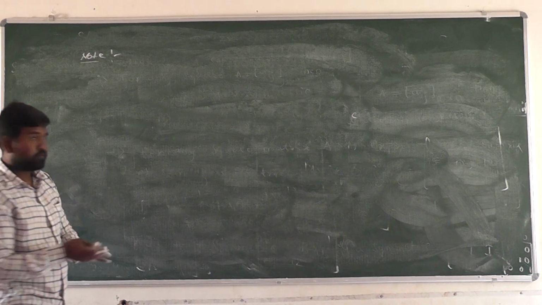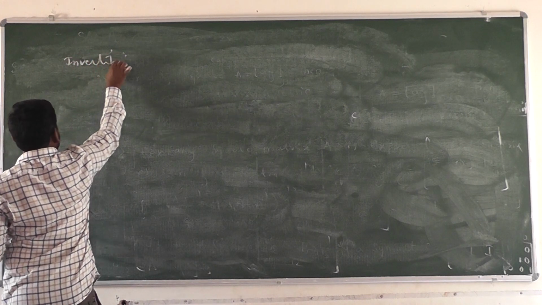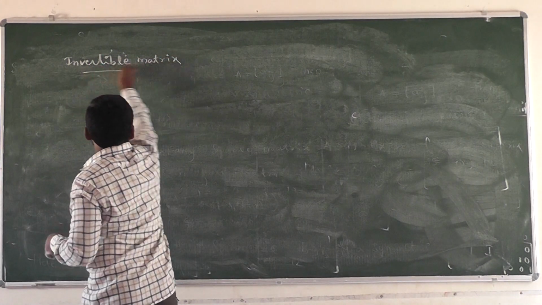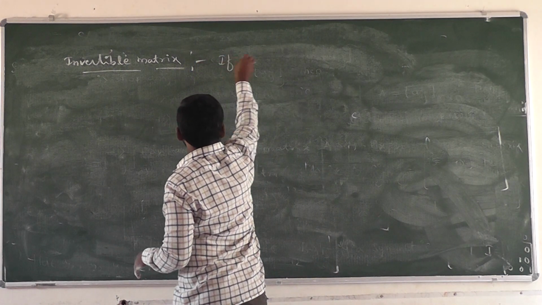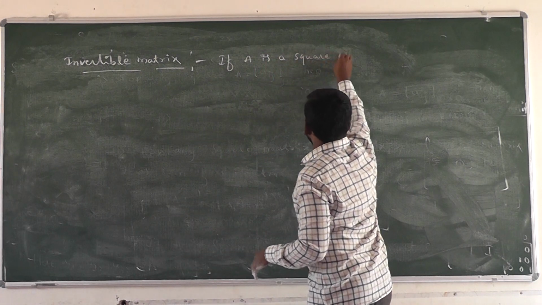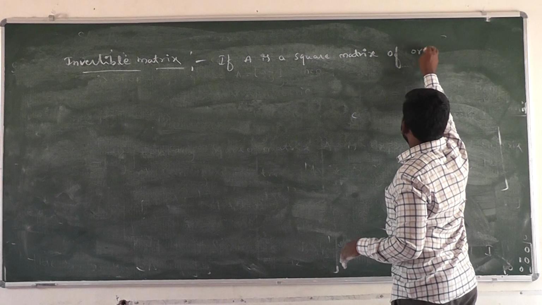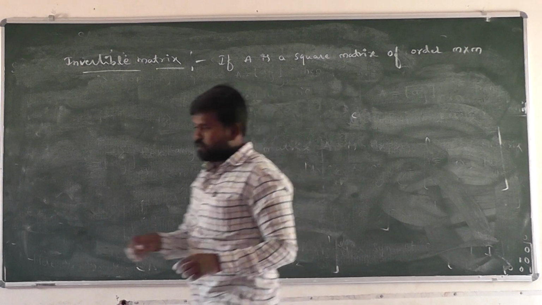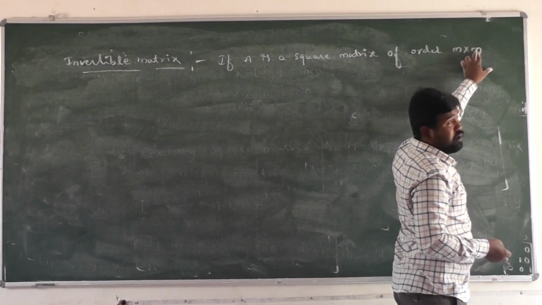Right? Next one. Invertible matrix. What is meant by an invertible matrix? If A is a square matrix of order m cross m, and m cross m is nothing but the number of rows equal to the number of columns. N is denoted by the columns. Here m equals n.